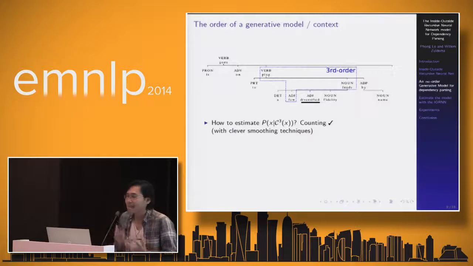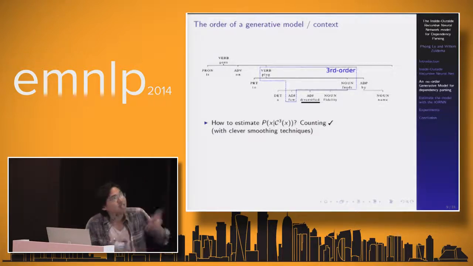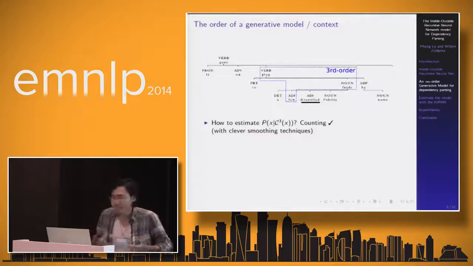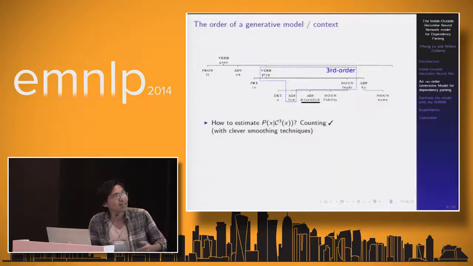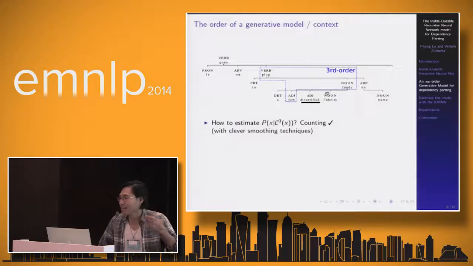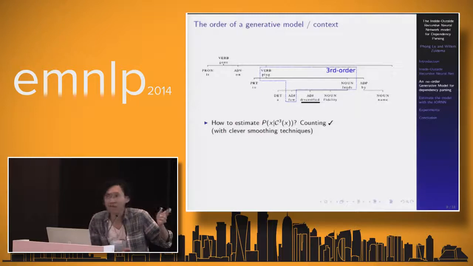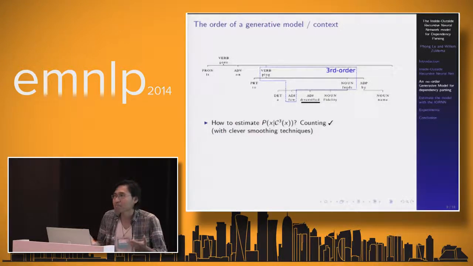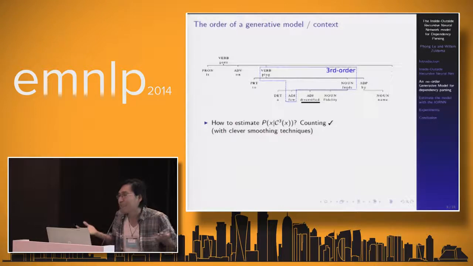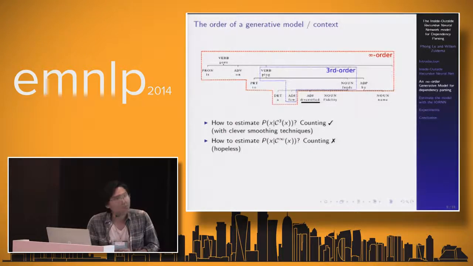Actually, we can define the order of a generative model, or its context, based on the amount of information that the context can hold. So here you can see, for example, we want to generate the token diversified, and we have a third-order context, which consists of its previously generated sister, the head node, and the head node of the head node. To estimate the probability, we can use count-based methods, certainly with very clever smoothing techniques. However, we were wondering if we can do something crazy like this.